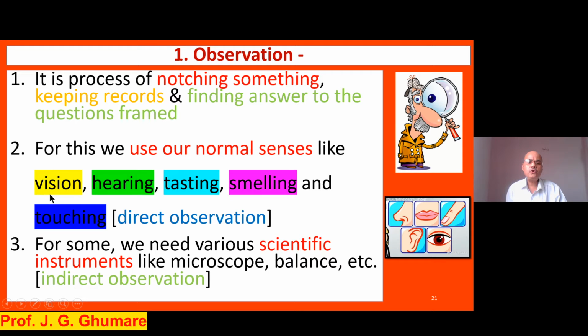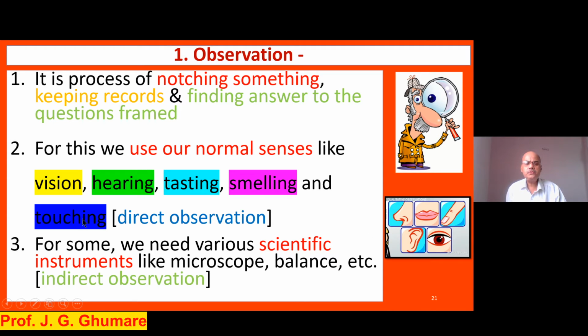So I told you, you need not rely only on vision, only on the eyes, to do an observation. See, if you keep quiet, if you sit calmly, quietly, you'll hear the sound of a bird coming in and around. This could be one observation. Whenever you taste the food, it could be sour or sweet. This is also an observation. Maybe it could be smelling, maybe it could be touching, and all these observations are called direct observation. Why?